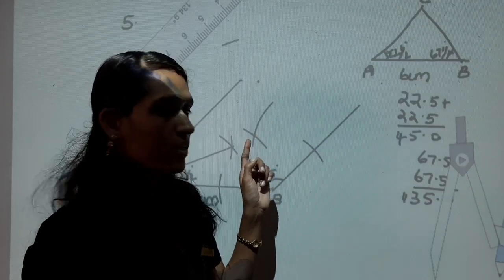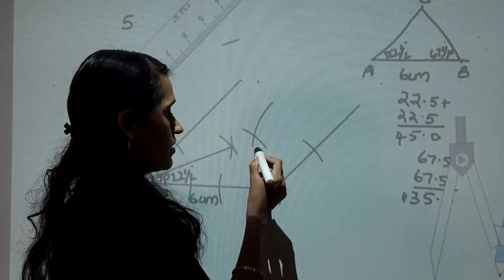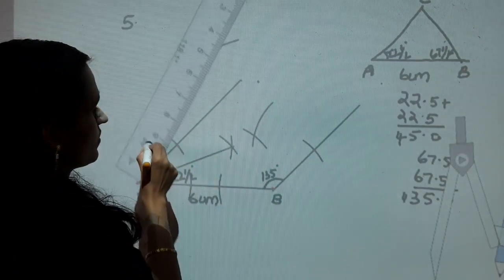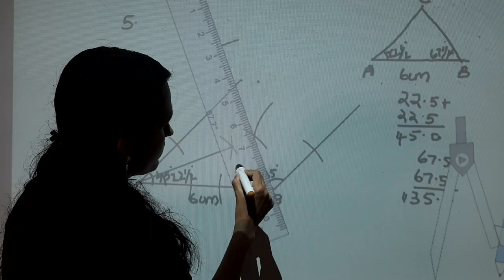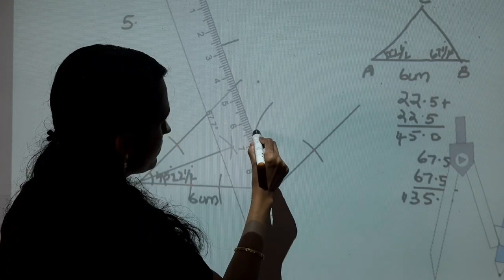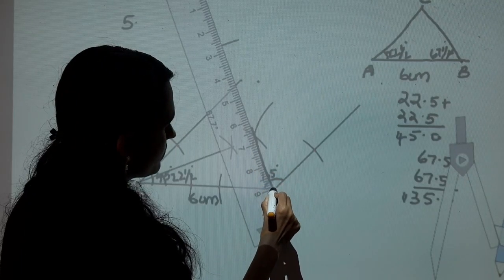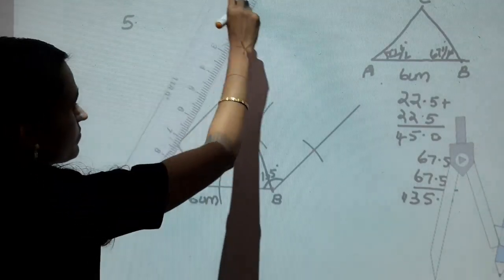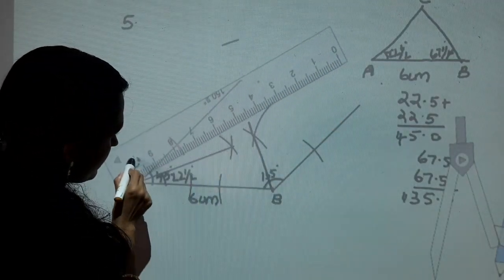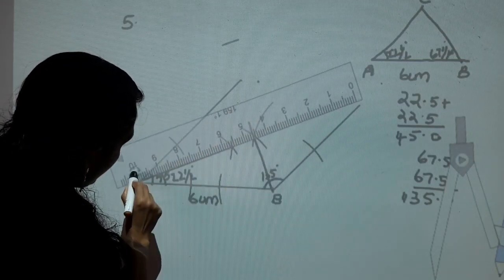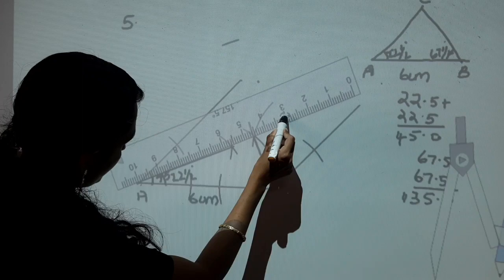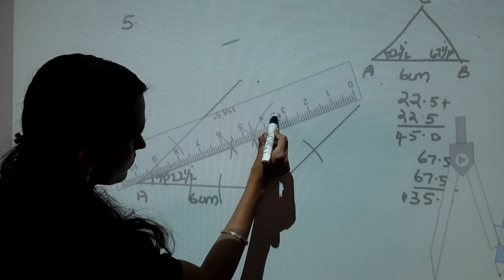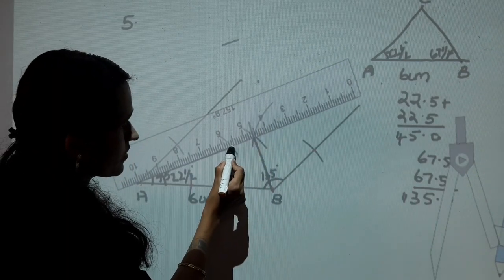Here, these two arcs intersect each other. Join this intersected point and B. This line extended.